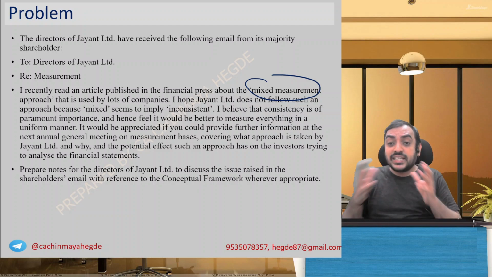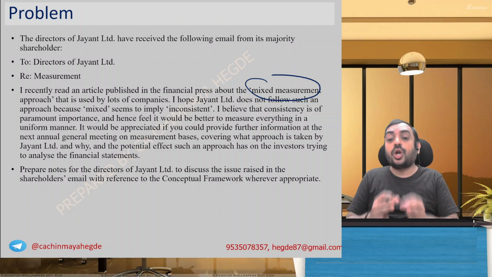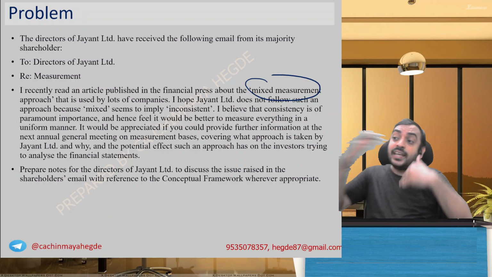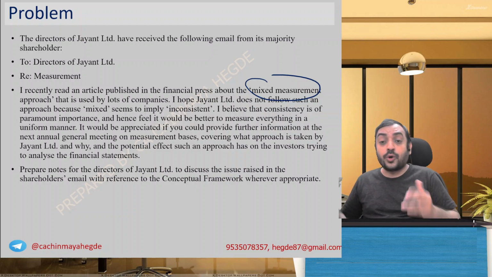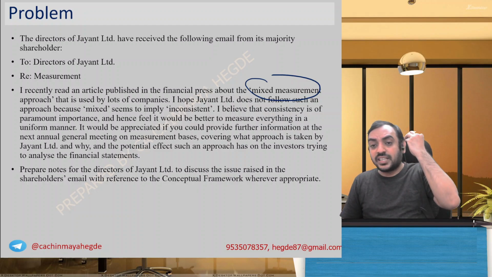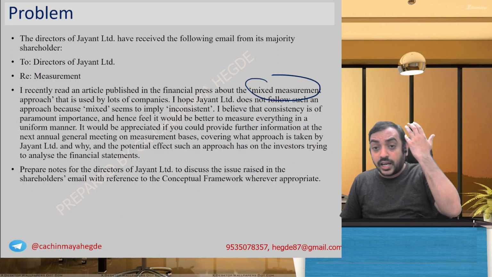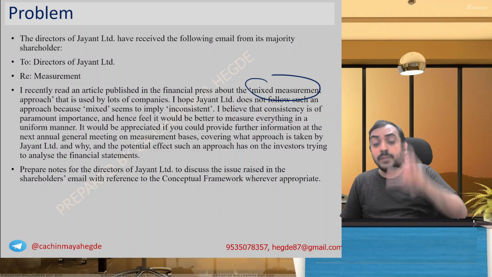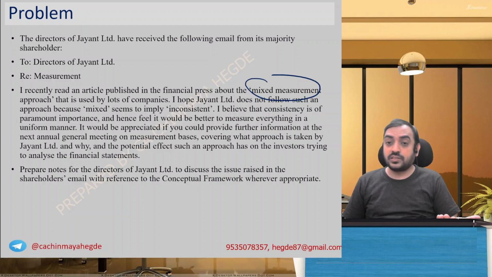So mixed measurement is not inconsistent. What is inconsistent? This year you follow cost model, next year you follow revaluation model. That is inconsistent. So what do we say? That mixed measurement is allowed by the respective standards and to be chosen based on the different situations.